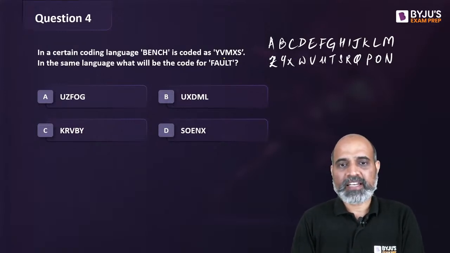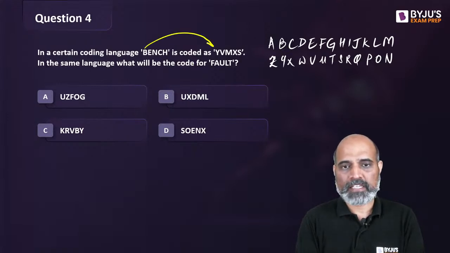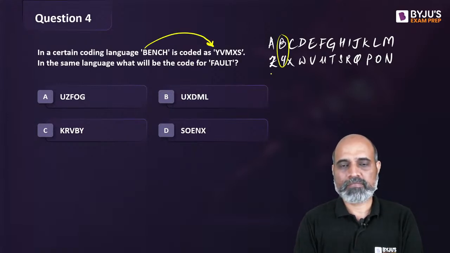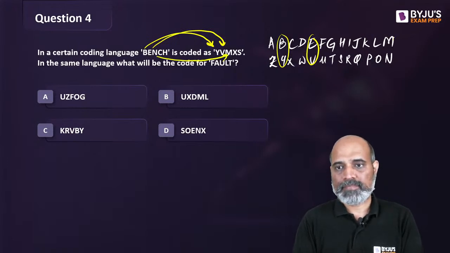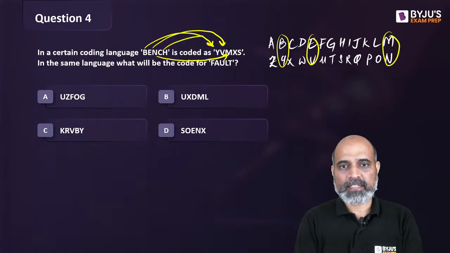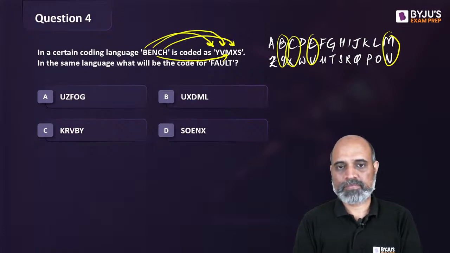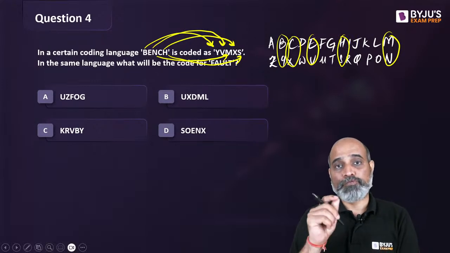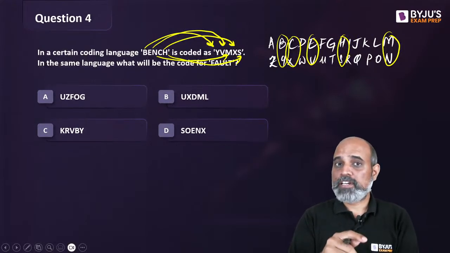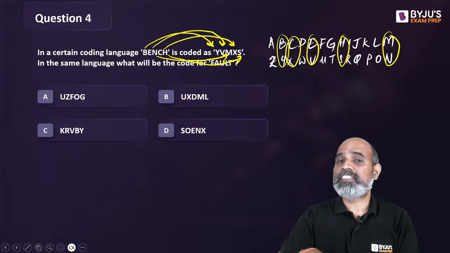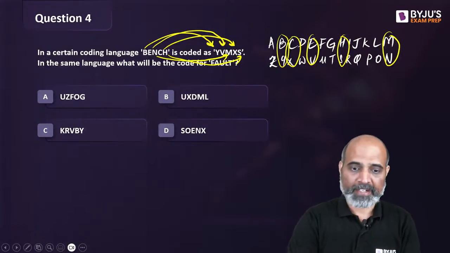So bench is written as YVMXS. So in bench, B is written as Y. So how is B written as Y? They are in the same column. E is written as V. N is written as M, C is written as X, and H is written as S. So whichever letter we have in the word, the other letter which falls in the same column is what we need to write down, right?